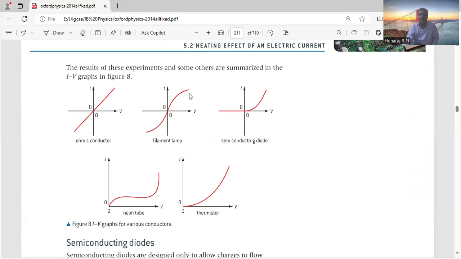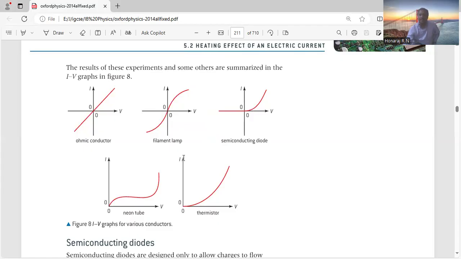The filament lamp does not obey Ohm's law. Even the semiconductor diode does not obey Ohm's law. As I told, semiconductors become conductors if they satisfy the condition. After 0.7 V it conducts for silicon; for germanium, it is 0.3.